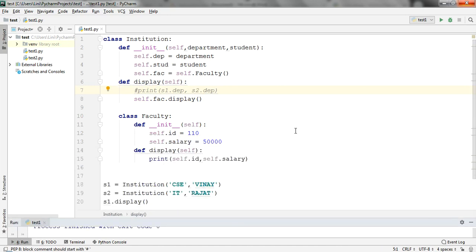So this is how you have to use the concept of inner class: how to create an inner class, how to create an object or instance of an inner class, which should be instantiated outside the inner class, and how to call it. Everything I have explained, and I hope it is very much clear to you.